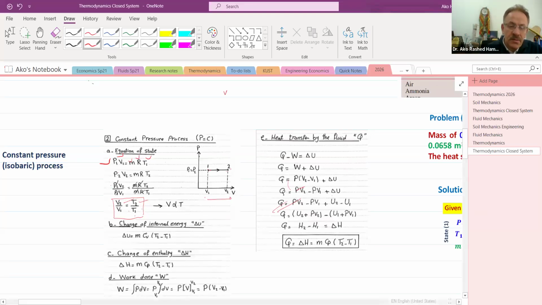And what is the internal energy? When there is a change in the volume, the temperature will change. The change in delta T will give delta U. And don't forget, in each of those equations, temperature should be in Kelvin.